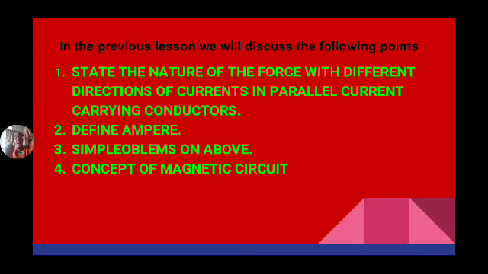Similarly, when both currents are in the opposite direction, the magnetic lines between the conductors are in the same direction, hence they will repel each other. So that is the nature of force with directions of current in two parallel current carrying conductors.